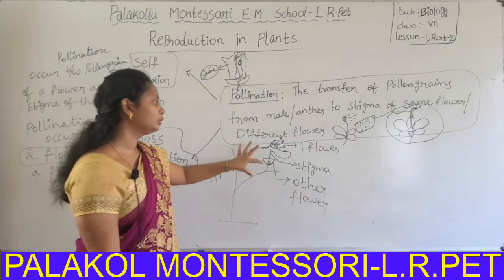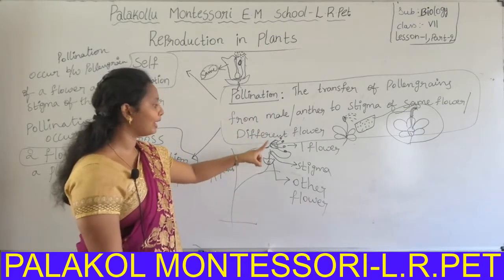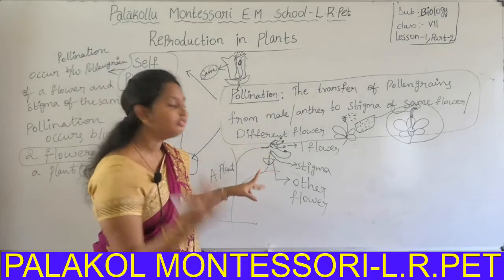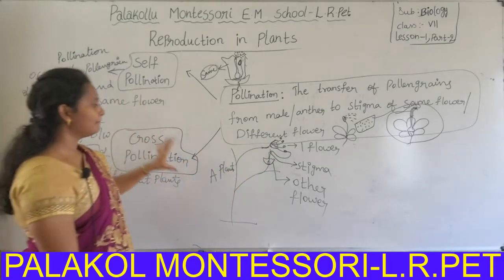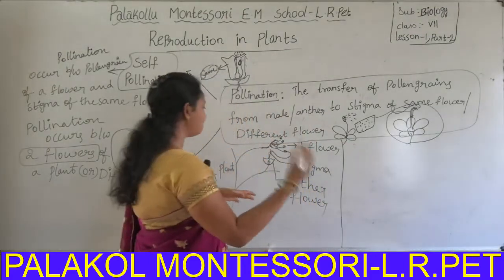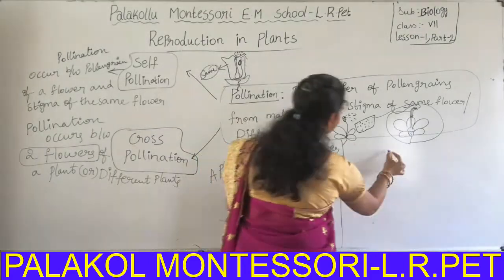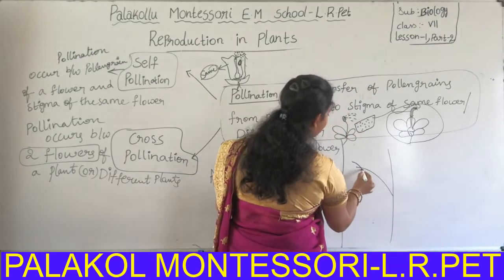Even though two flowers are present on the same plant, pollination occurs between two flowers, so it is called cross-pollination. But cross-pollination also occurs in a second manner. Here it is another plant, a branch having another flower.